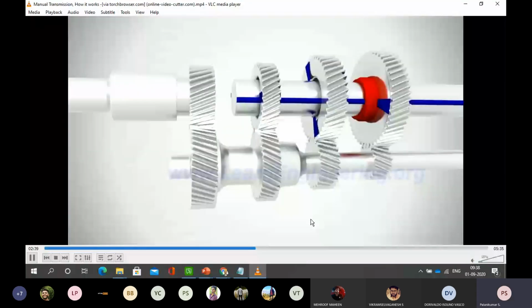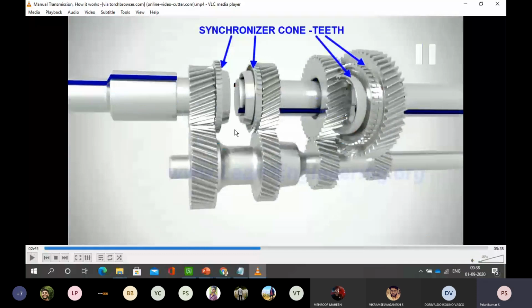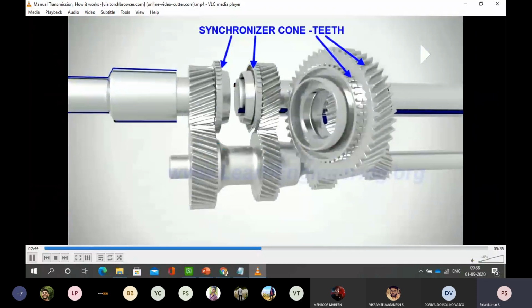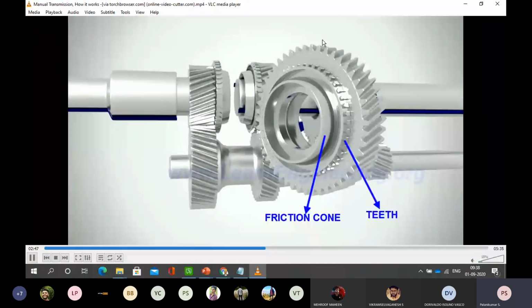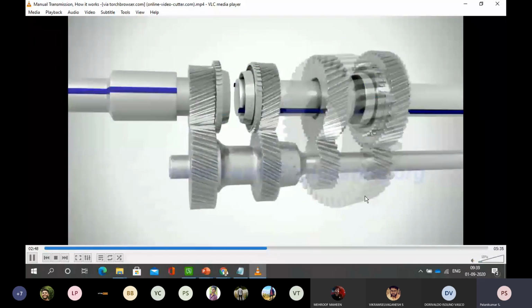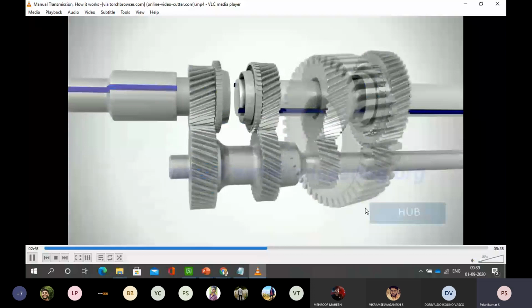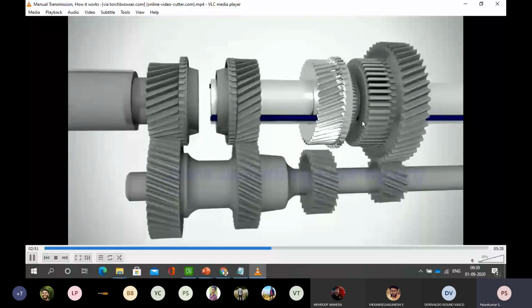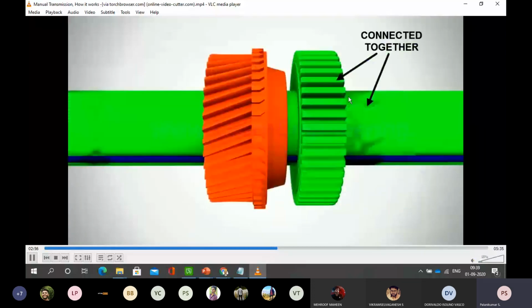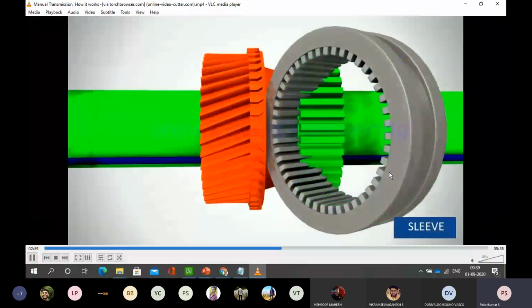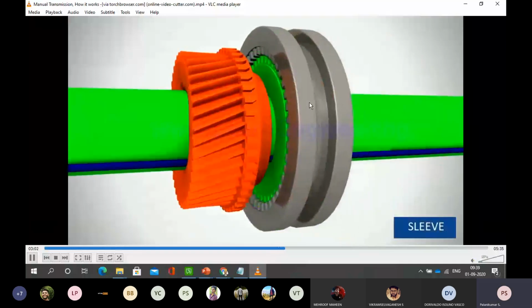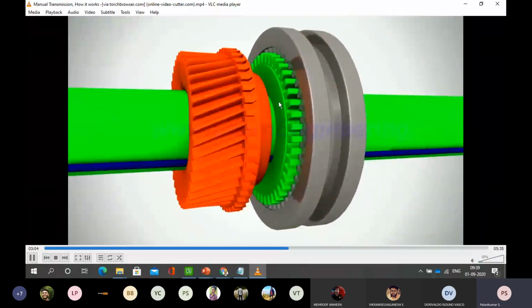Okay, so in order to use that effectively, two different components are used. One is a synchronizer cone with teeth, which has a friction cone and teeth. Another one is a component that connects things together, that is the sleeve. On the sleeve arrangement, this can be moved in this direction.